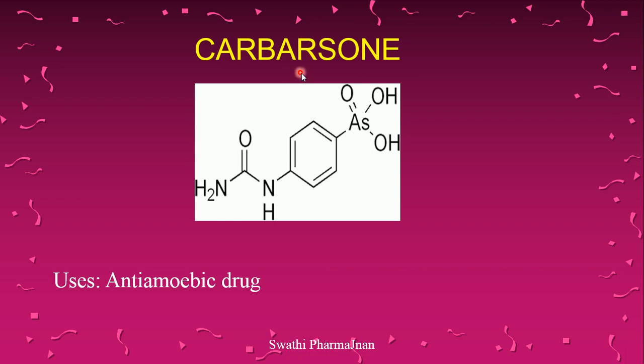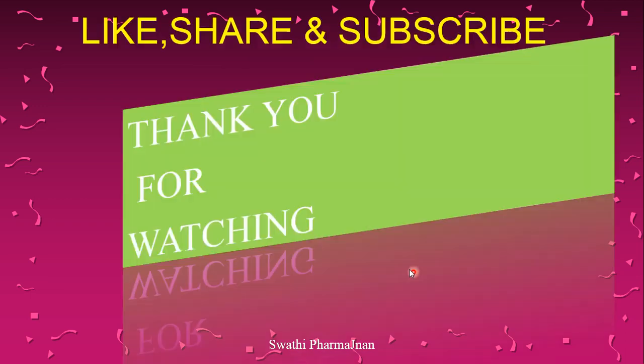Clues for remembering: Ars indicates arsenic group is present, one indicates there is a ketone group, Carba indicates here there is a urea structure. Uses: it is an anti-amoebic drug which is used in the treatment of Entamoeba histolytica, the protozoal disease or amoebiasis. Thank you all.